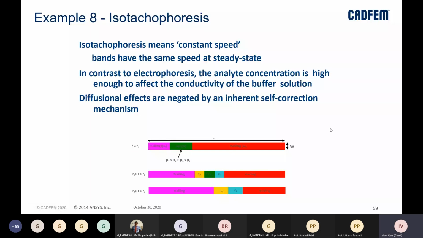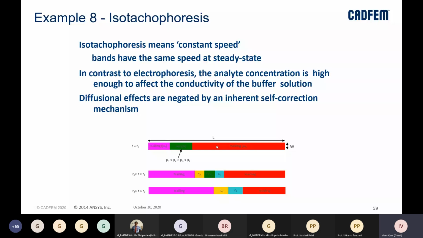Again, isotachophoresis also means constant speed bands. What that means is that all the bands will have the same speed at steady state. In this case, the analyte concentration can actually affect the conductivity of the buffer solution, right? So in some cases where electrophoresis will not work, isotachophoresis can work.